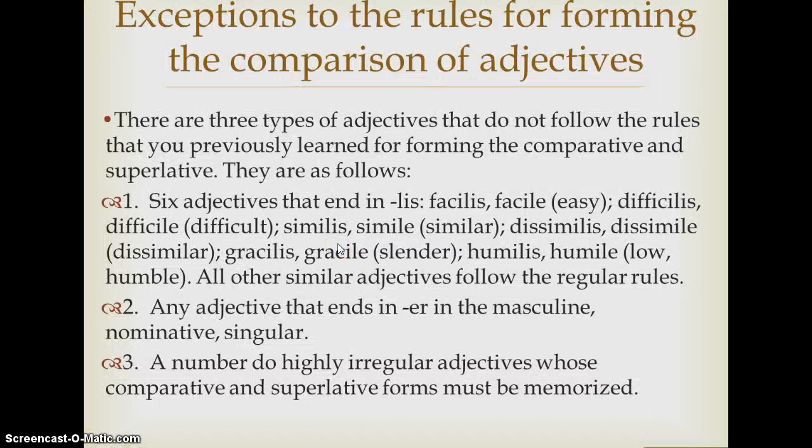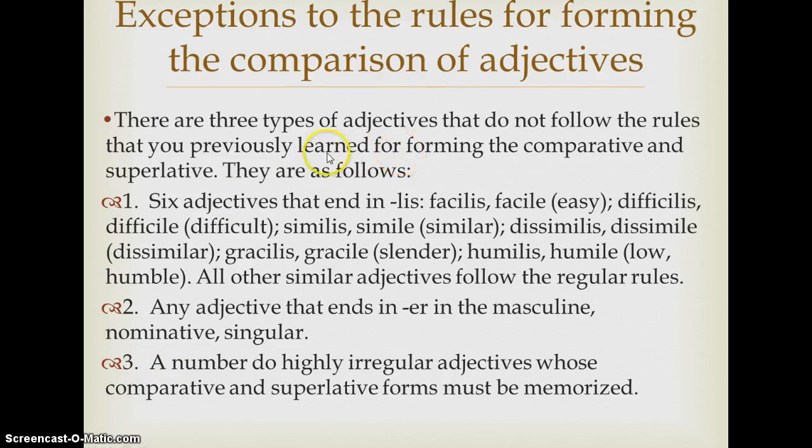Okay, so there are three types of adjectives that are exceptions to the rules for forming the comparison of adjectives. So they'll either form their superlative irregularly, like number 1 and number 2, or they'll form their superlative and their comparative irregularly, like number 3.